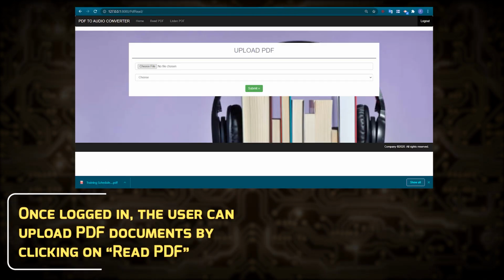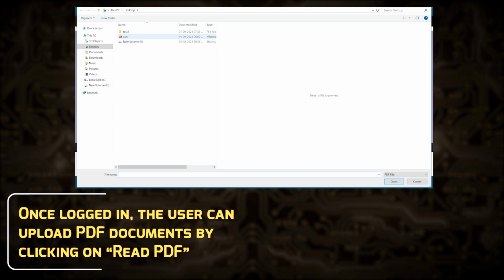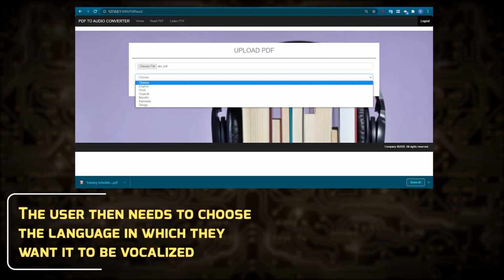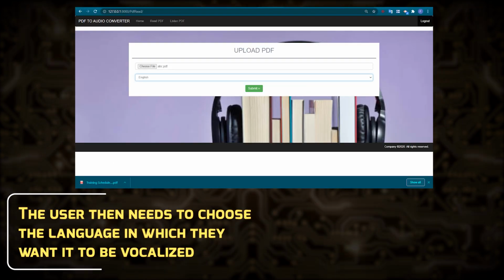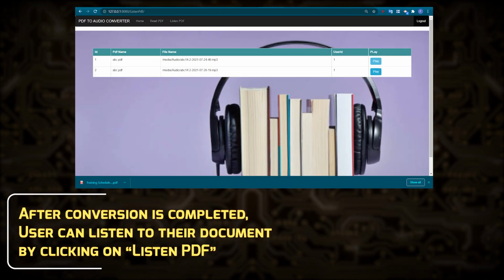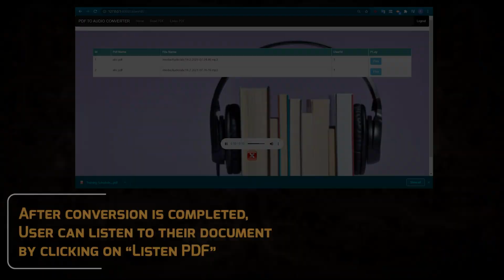Once logged in, the user can upload PDF documents by clicking on Read PDF. The user then needs to choose the language in which they want it to be vocalized. After conversion is completed, the user can listen to their document by clicking on Listen PDF.